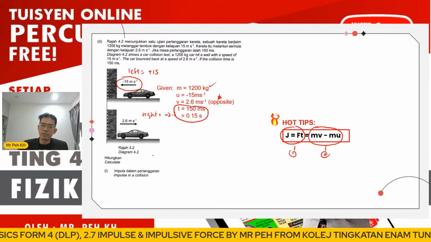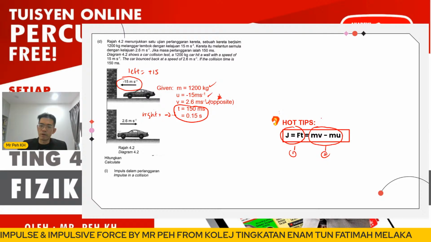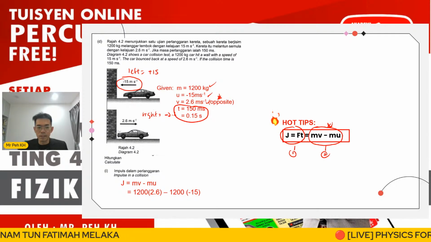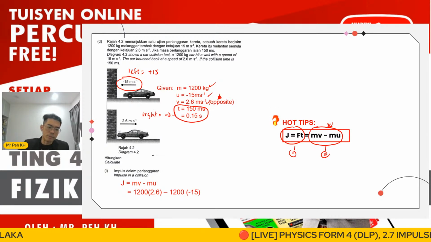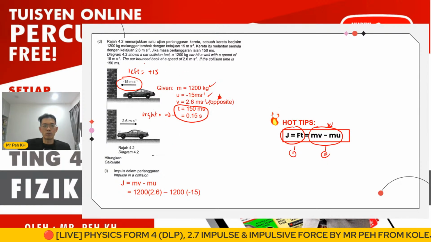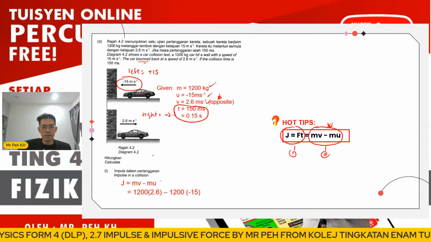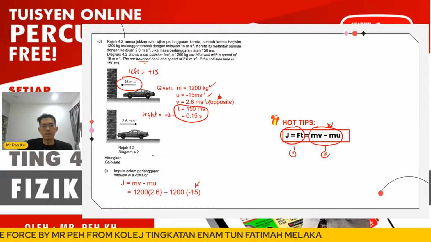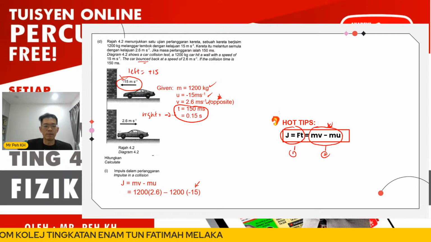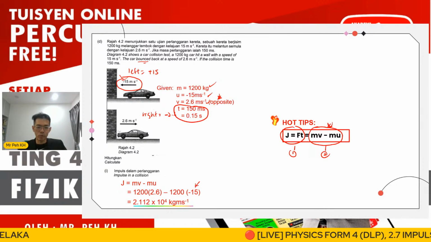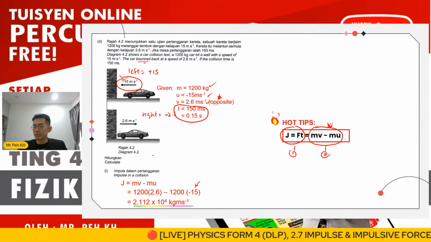You see the given here is m, v, and u, right? So we are clear that we will choose the second formula, where J equals mv minus mu. So you just substitute everything into the equation. 1,200 will be the mass, 2.6 will be the V, the final velocity of the car, where it mentioned the car will bounce back, right? Then the U here will be negative 15 because the car moves to the left, started with the sign of negative here. So press your calculator, you will get the answer 2.112 times 10 power 4 kg meter per second, A1.